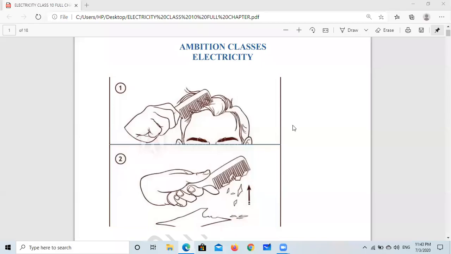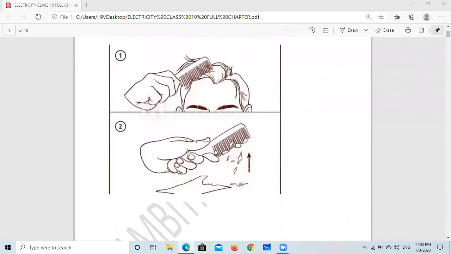Dear students, today we are going to discuss electricity. A plastic comb rubbed with hair is able to attract tiny pieces of paper. We are going to discuss this phenomenon.